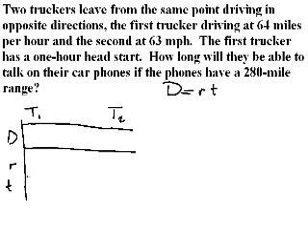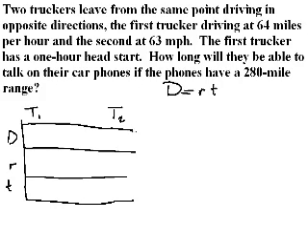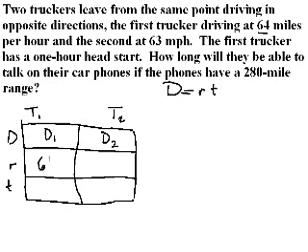For the first category, distance, we don't know anything specific about distance, other than this 280-mile range, so we'll get to that in a second. So for distance, I will say that trucker 1 drives distance 1, and trucker 2 drives distance 2. Now we get to the rate. The first trucker is driving at 64 miles per hour, so the first one has a rate of 64. The second one is driving at 63 miles per hour.